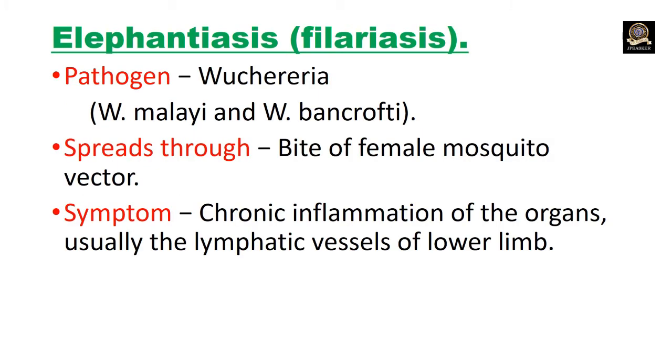Elephantiasis or filariasis. The pathogen is Wuchereria. There are two types of Wuchereria, Wuchereria bancrofti and Wuchereria malayi. They spread through the bite of the female mosquito vector. The symptoms: chronic inflammation of the organs, usually the lymphatic vessels of the lower limb.